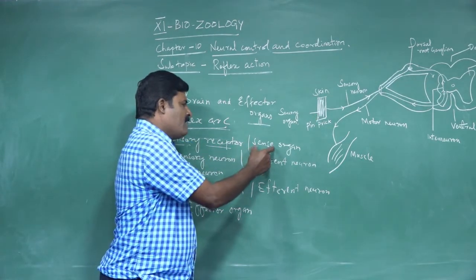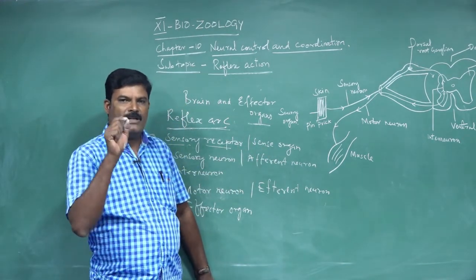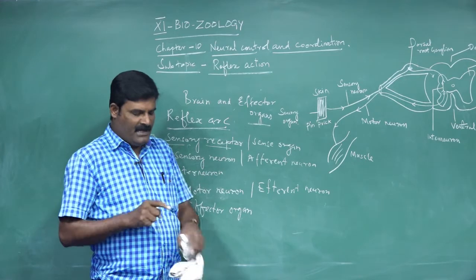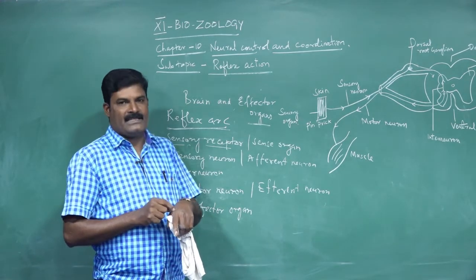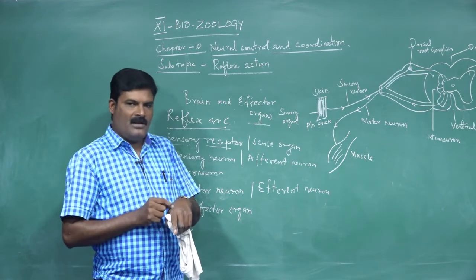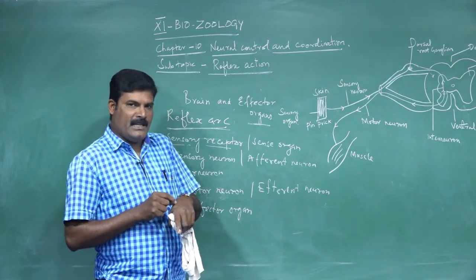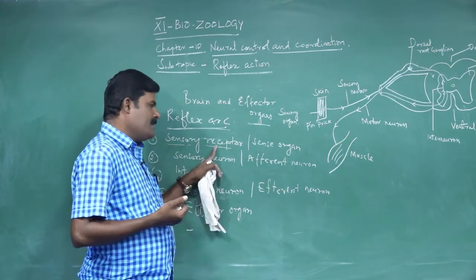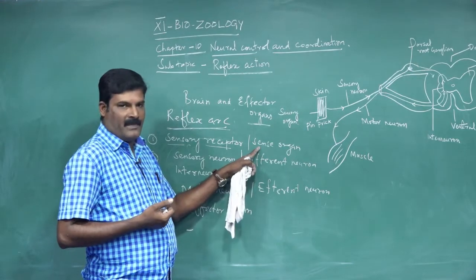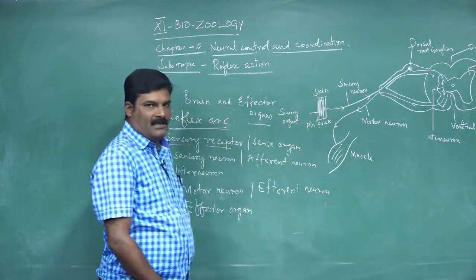So what is present in the sense organ? A specialized nerve ending is present. When we touch our body, immediately we feel that sense because the neuron in the touched part immediately receives it and sends it to our brain. So that is called a sensory receptor or sense organ. These structures are located in the various sense organs.